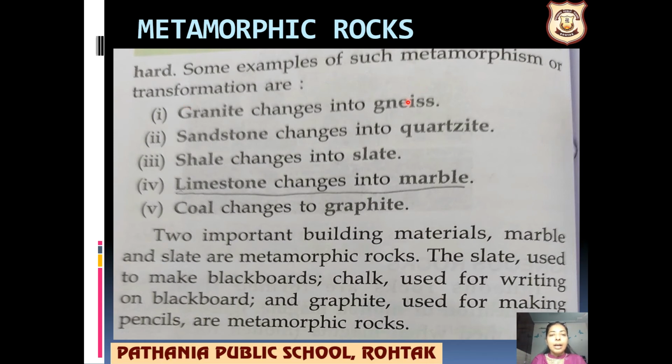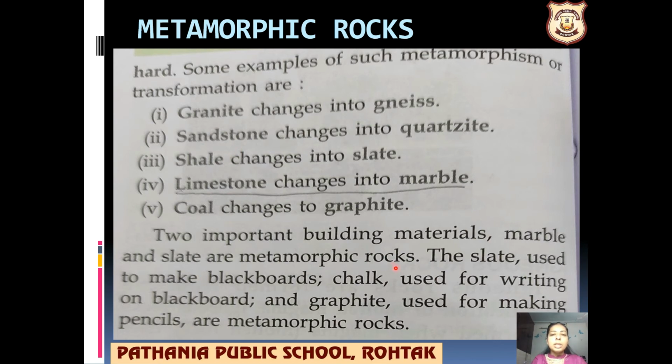Some examples are like granite changes into gneiss, sandstone changes into quartzite, shale changes into slate, limestone changes into marble, coal changes into graphite. So these all are the rocks, sedimentary or igneous, now converting into the metamorphic rocks.